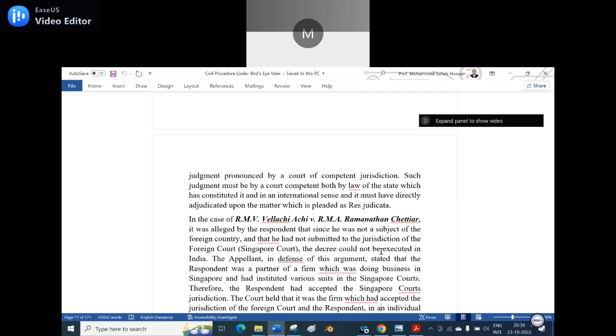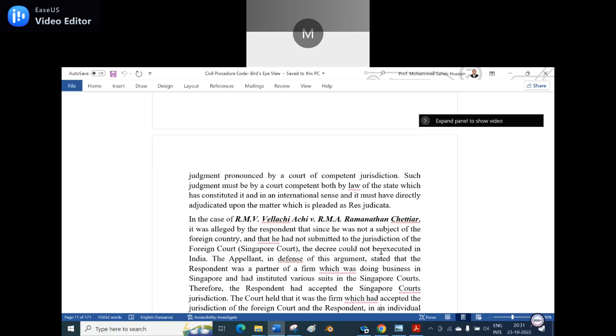Now let us see one of the case laws, RMV Vellachi Achi versus RMA Ramanathan Shettiar. It was alleged by the respondent that since he was not a subject of the foreign country and had not submitted to the jurisdiction of the foreign court, the Singapore court, the decree could not be executed in India. So naturally, when the court has jurisdiction, only then should the case be adjudicated using the foreign judgment.